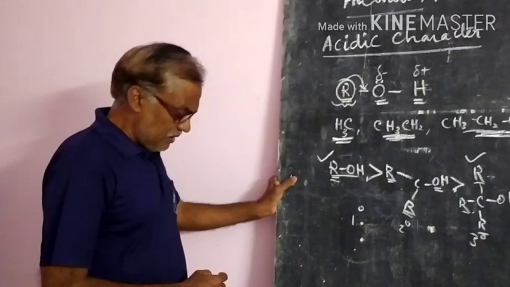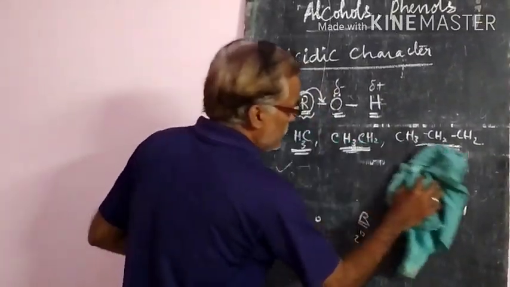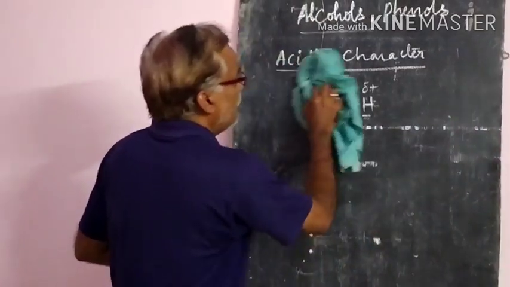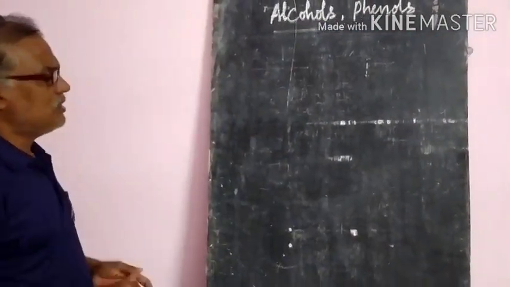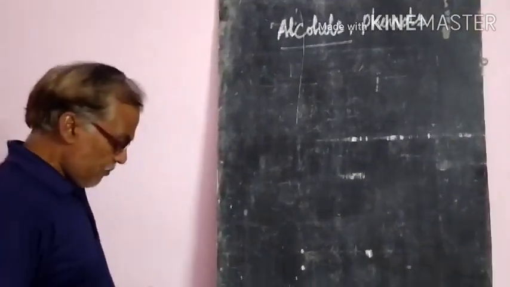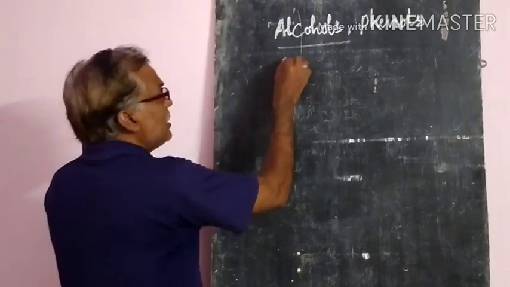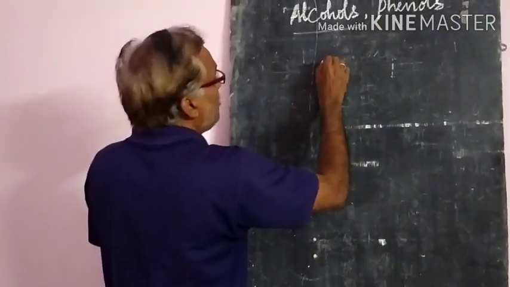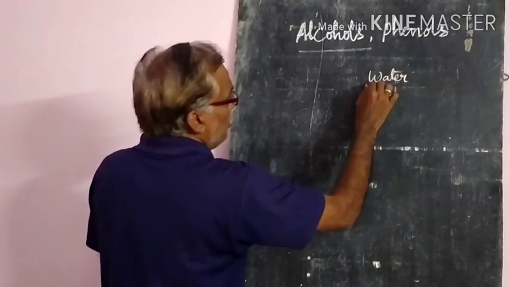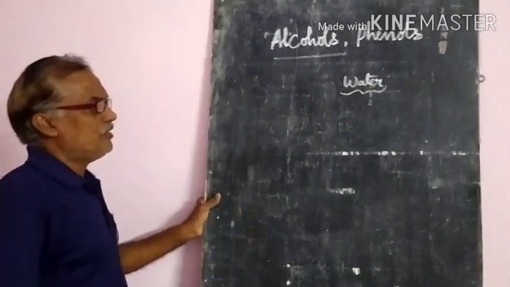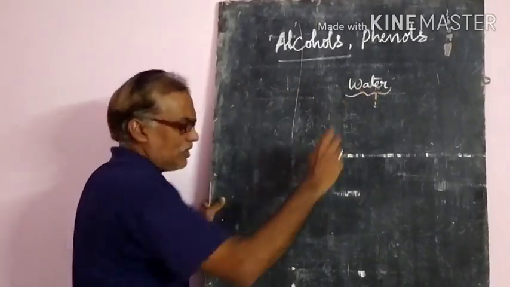One more important thing: already we discussed alkoxide ions. Alcohols are the proton donors. If they are proton donors, we can say that alcohols and phenols are weaker acids than water. That is also important. That means they are weaker acids than water.